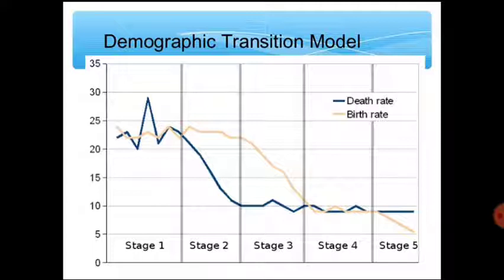So in that way, the demographic transition model is a relationship between the birth rate and the death rate, where somewhere the birth rate is higher than the death rate, somewhere it is lower than the death rate, and somewhere it is exactly the same. So this is the relation between the birth rate and the death rate, and throughout the demographic transition model we can depict it. By this point I need to conclude my explanation.